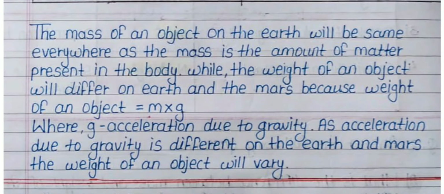The mass of an object will be the same everywhere as the mass is the amount of matter present in the body, while the weight of an object will differ on the earth and Mars because the weight of an object is equal to m into g, where g is the acceleration due to gravity. As the acceleration due to gravity is different on the earth and Mars, the weight of an object will vary.